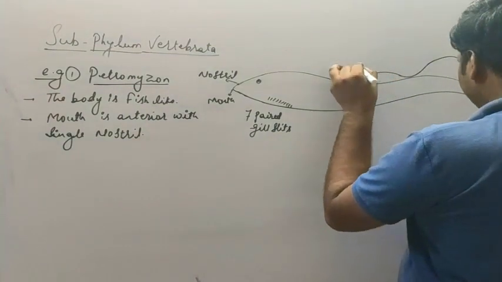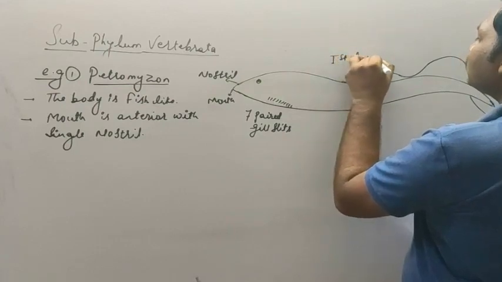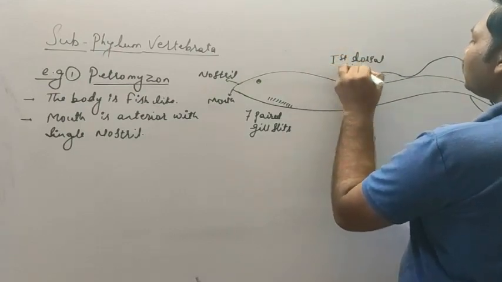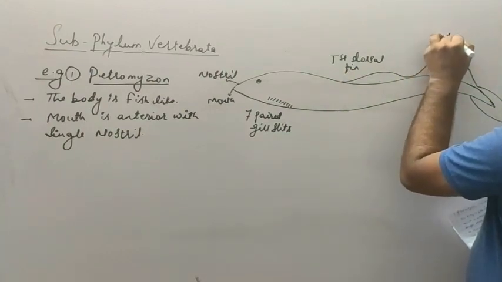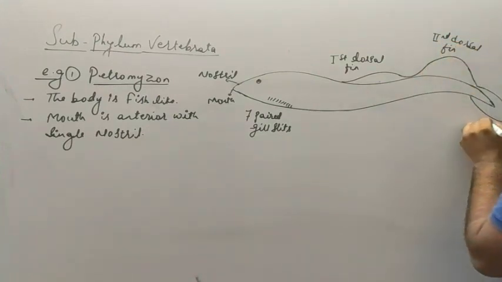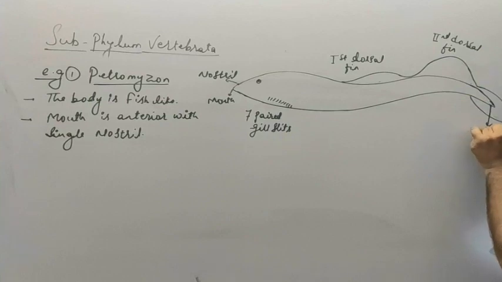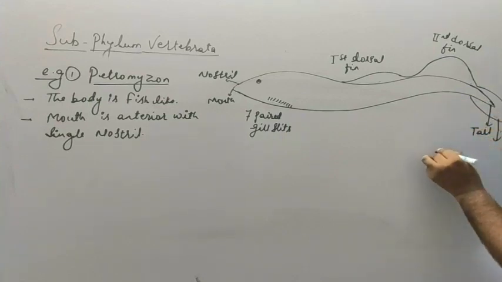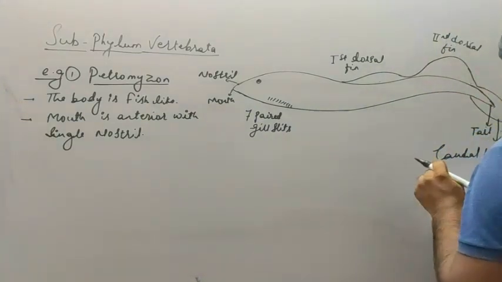So this is how the structure looks like. This one is the first dorsal fin. This is the second dorsal fin. And this part next to the tail region, this is the tail, and this fin is called the caudal fin. So this is what the structure looks like.